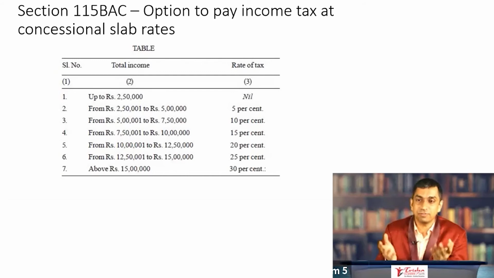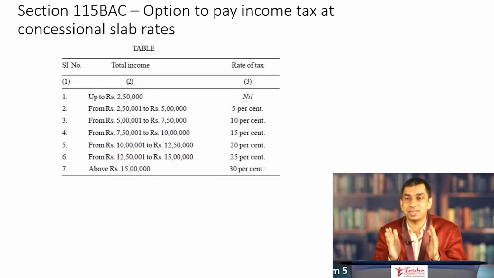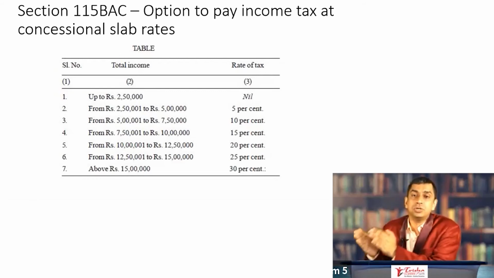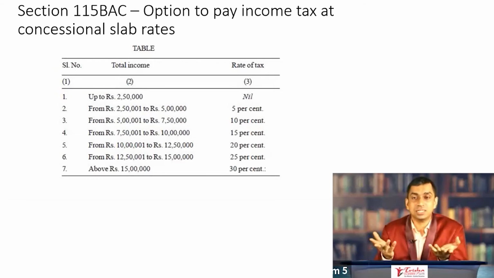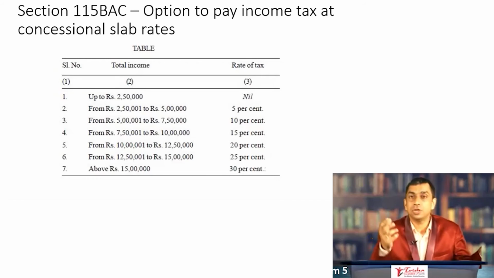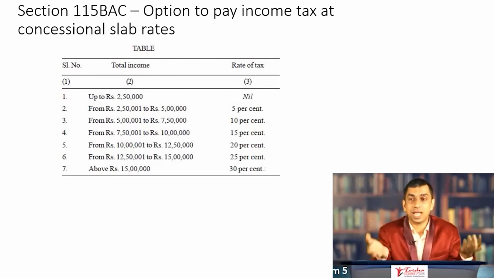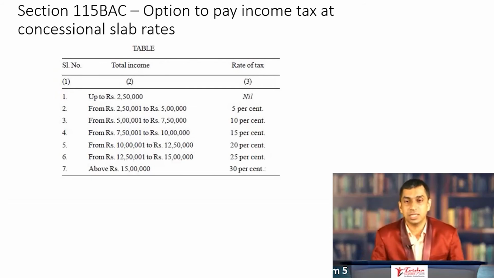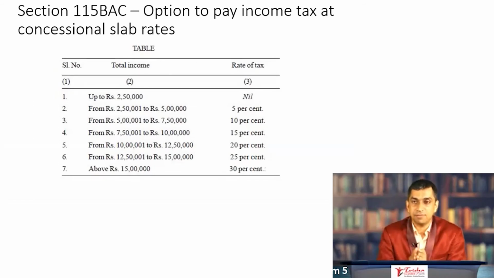And this is the beauty of the whole thing. This is not the new slab rate. Okay, it was a slip, but this is not a new slab rate. This is an alternate slab rate that is given as an option to the SSE. What is an alternate slab rate? You have the existing slab rate, you have the new slab rate, calculate tax and identify wherever benefit lies and opt for that particular one. So this is how mathematically 115 BAC is.